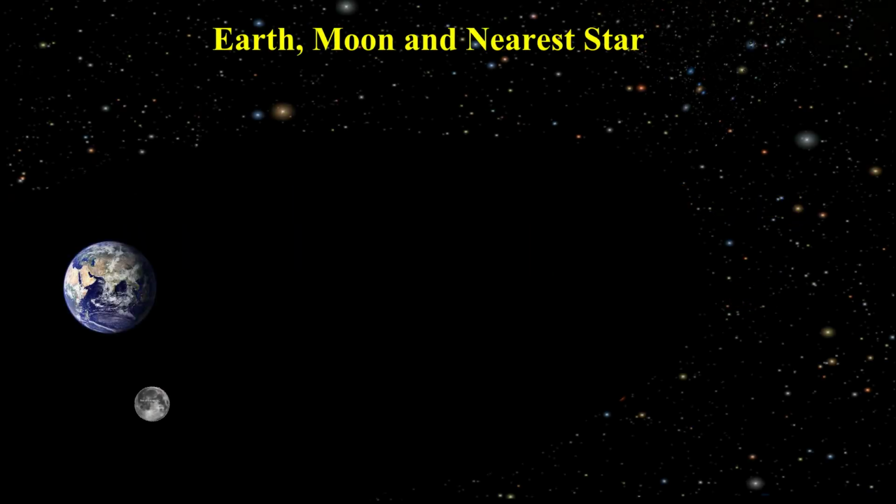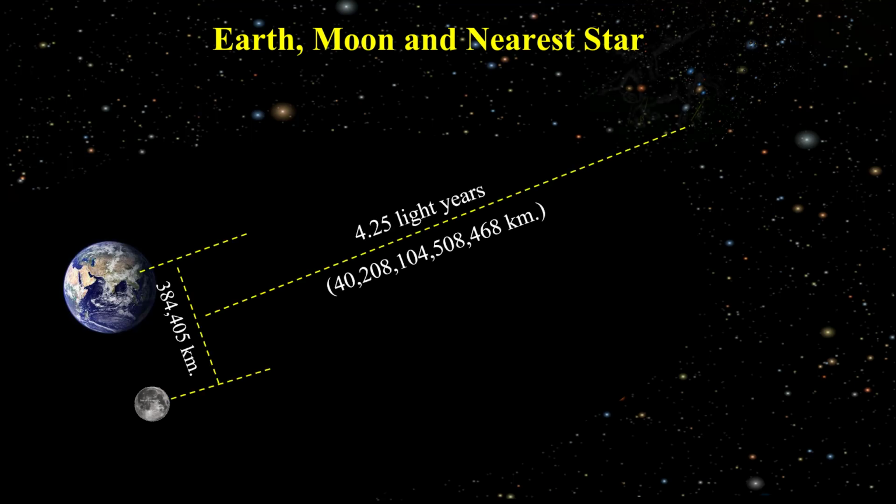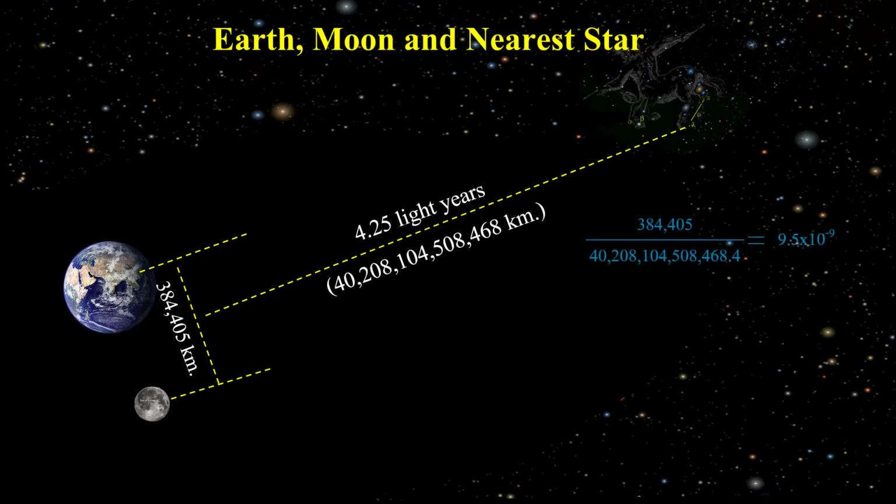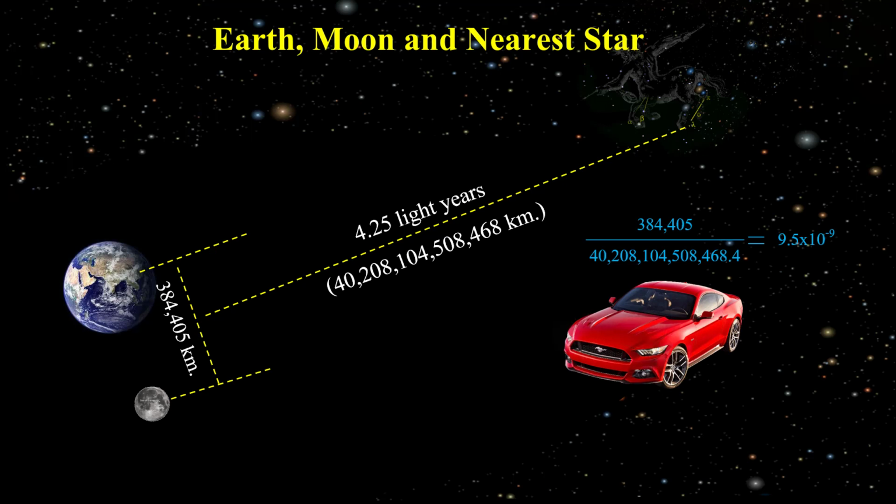All the stars we see in the sky are distant from our solar system and Earth. The closest star to us is Proxima Centauri, which is approximately 4.25 light-years away from Earth. When we compare this distance to the distance between the Earth and the Moon, which is approximately 400,000 kilometers, we find that the ratio of these distances is significantly small. This can be compared to standing and looking at the headlights of a car from a distance of 61,528 kilometers, where we would not be able to distinguish the two headlights as separate entities.